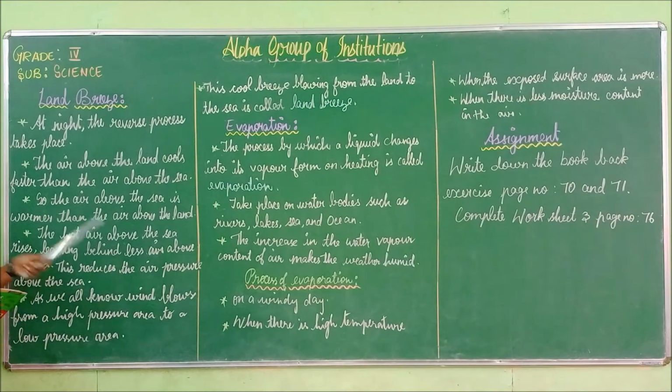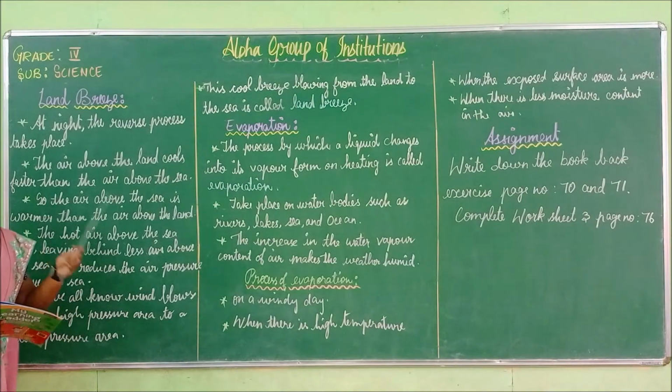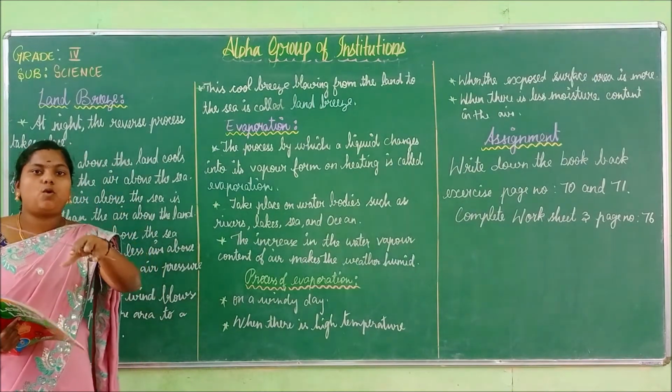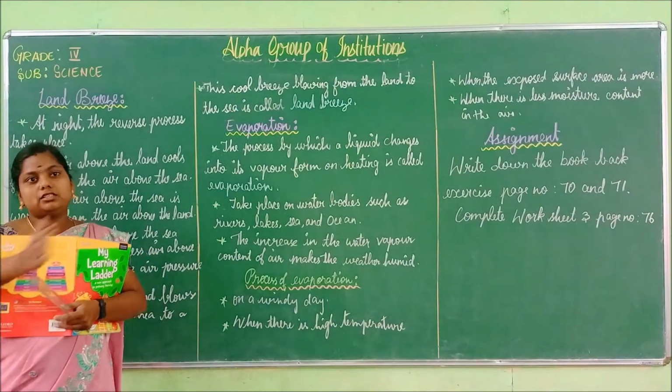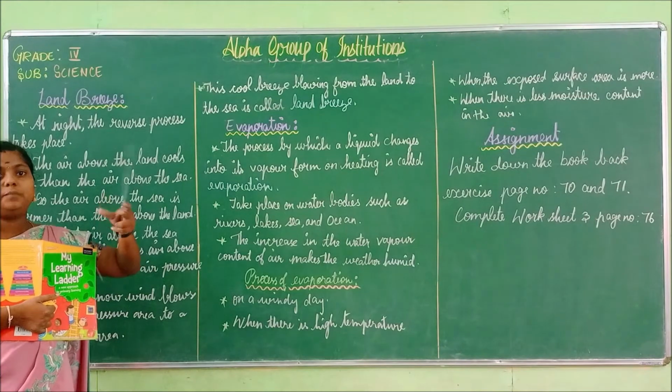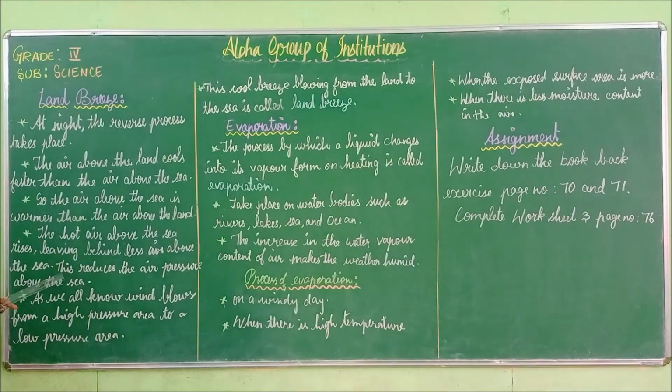The hot air above the sea rises, leaving behind less air above the sea. This reduces the air pressure above the sea. So the air which is on the water level, which is hot, rises up and leaves the place. The hot air rises, leaving behind less air. This reduces the air pressure above the sea.